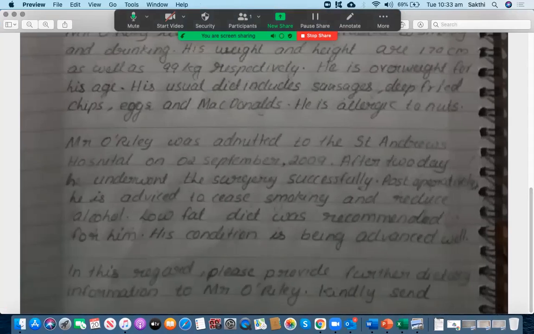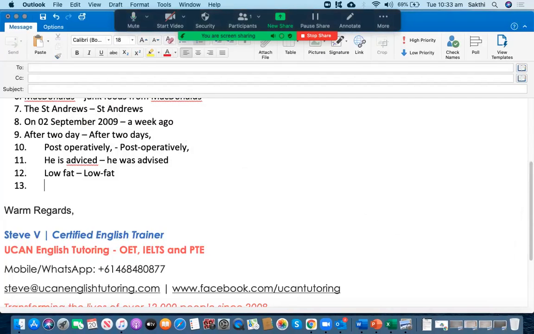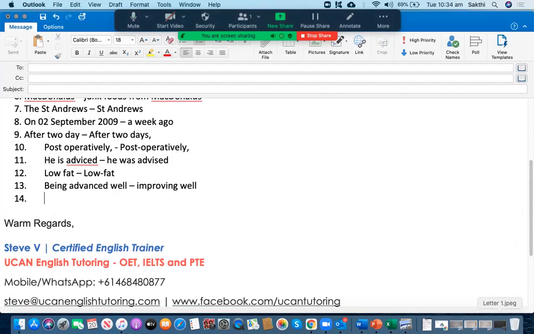Diet was recommended for him. His condition is being advanced well. It's being advanced, so it's improving. Instead of saying "being advanced well", you could have mentioned "is improving well". Okay, that could have been much better.